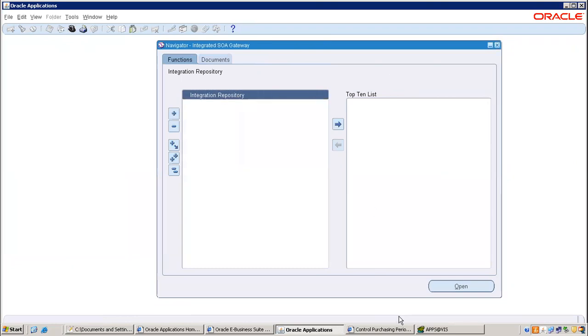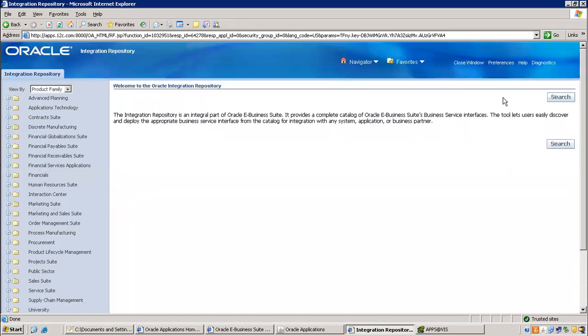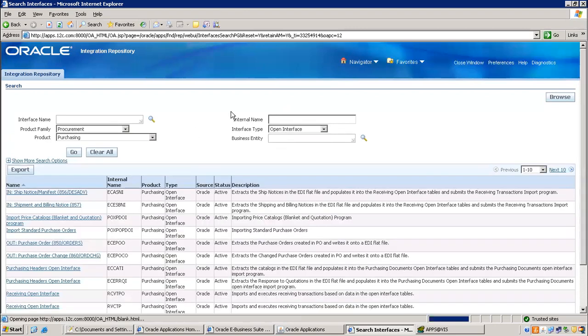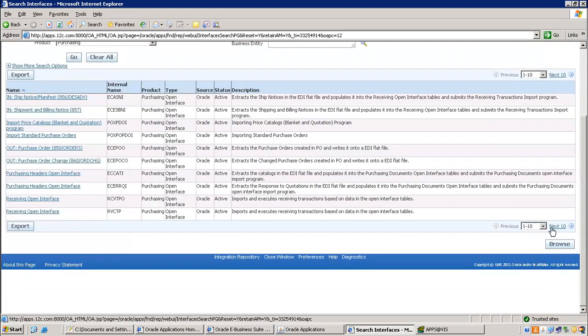Now, the repository. In your search, the product family is procurement, right? Procurement. Product purchasing. And the interface type, we are checking open interface, right? If it is an API, we can go with PL/SQL, but right now it is open interface. Go. Now we can see requisition related, not only requisition.